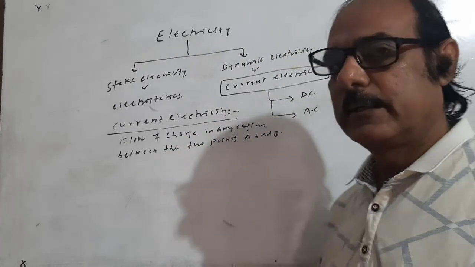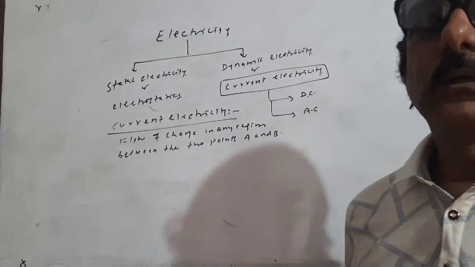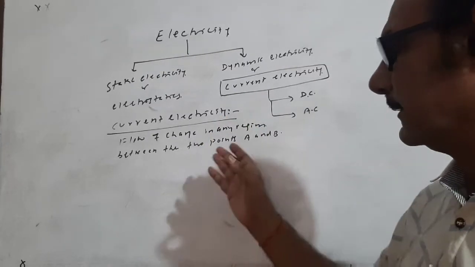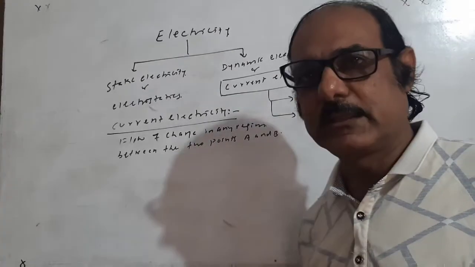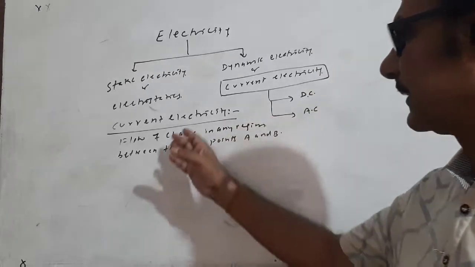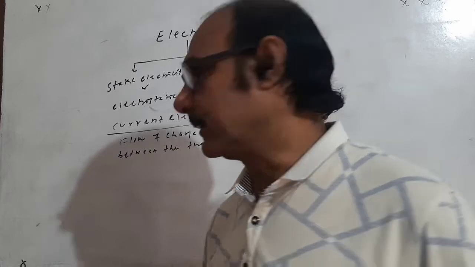So the flow of current is possible in all types of medium, like solid, liquid and gas. But we are basically concerned about current electricity and conduction through the metal, conduction through the conductor.